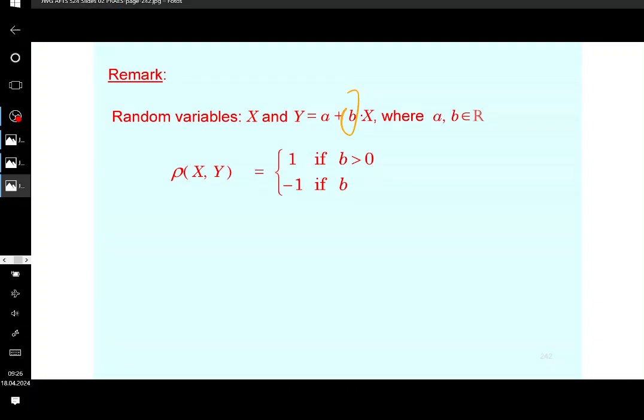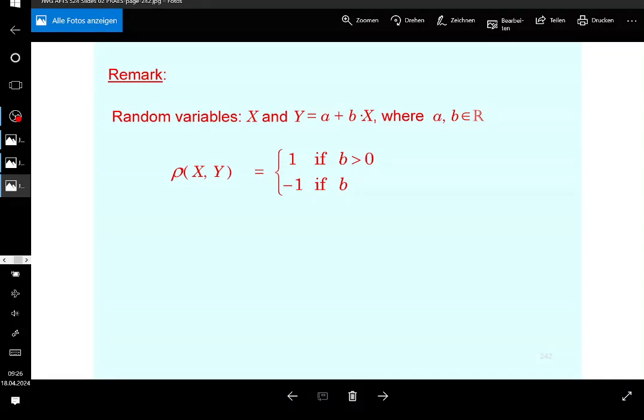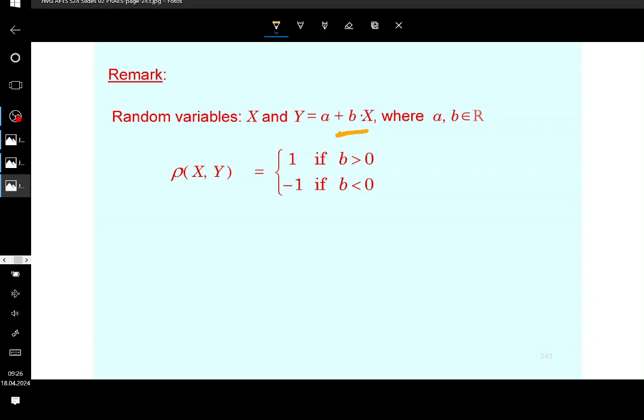I call this a slope coefficient, guys, because if there's a linear relationship, this is going to be the slope, right? So if one is a linear transformation of the other, then the correlation cannot be other than -1 or +1. Is it understandable?